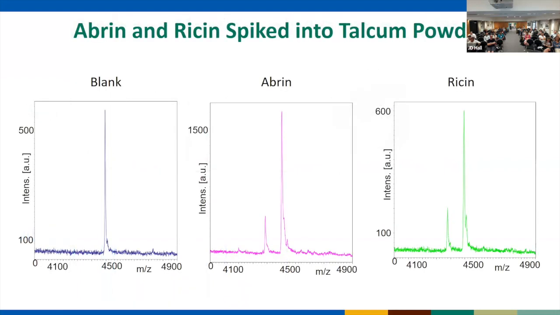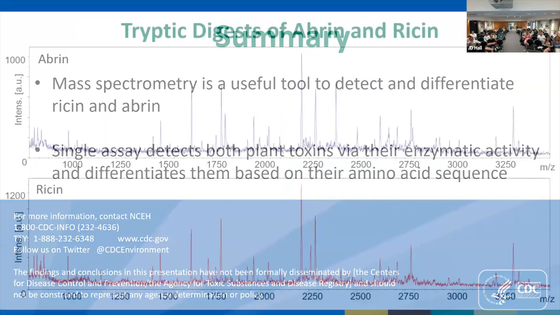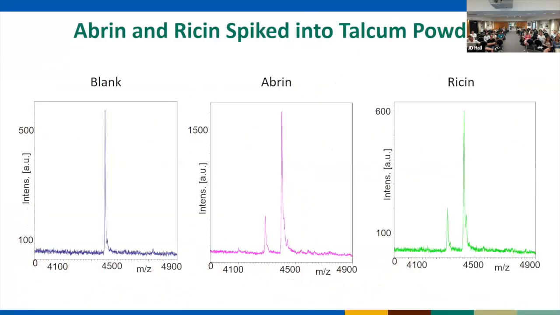So I just wanted to show a little bit of some actual data that we've been generating. This is abrin and ricin that we've spiked into talcum powder to be able to detect it. The spectrum all the way on that side is the blank. And so what we're looking at is a peak of our intact RNA substrate. It hasn't been modified by a toxin because there's no toxin there to modify it. The spectrum in the middle is, oops, sorry, I went back. I was looking for the pointer.